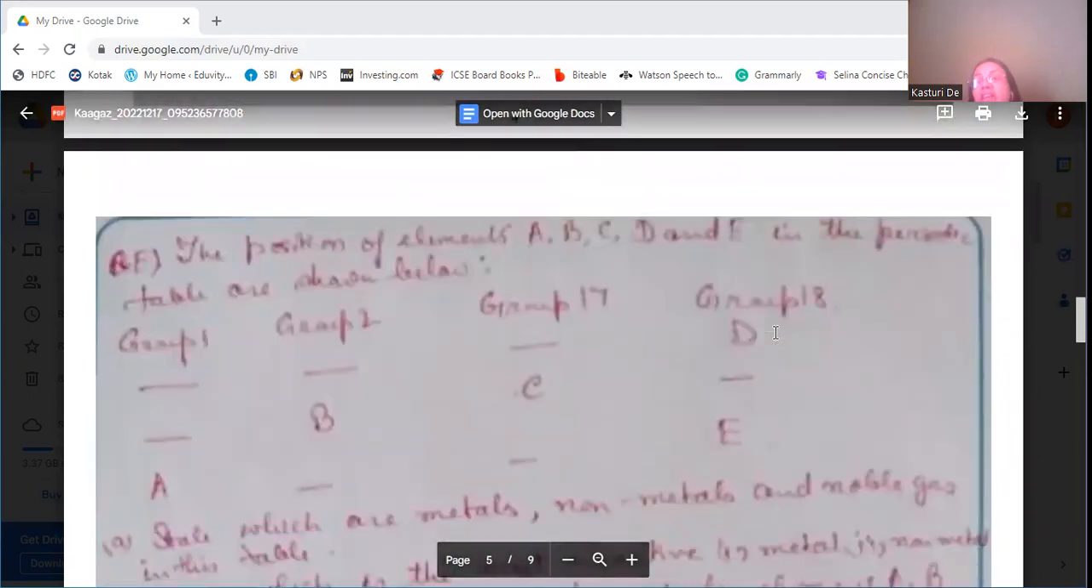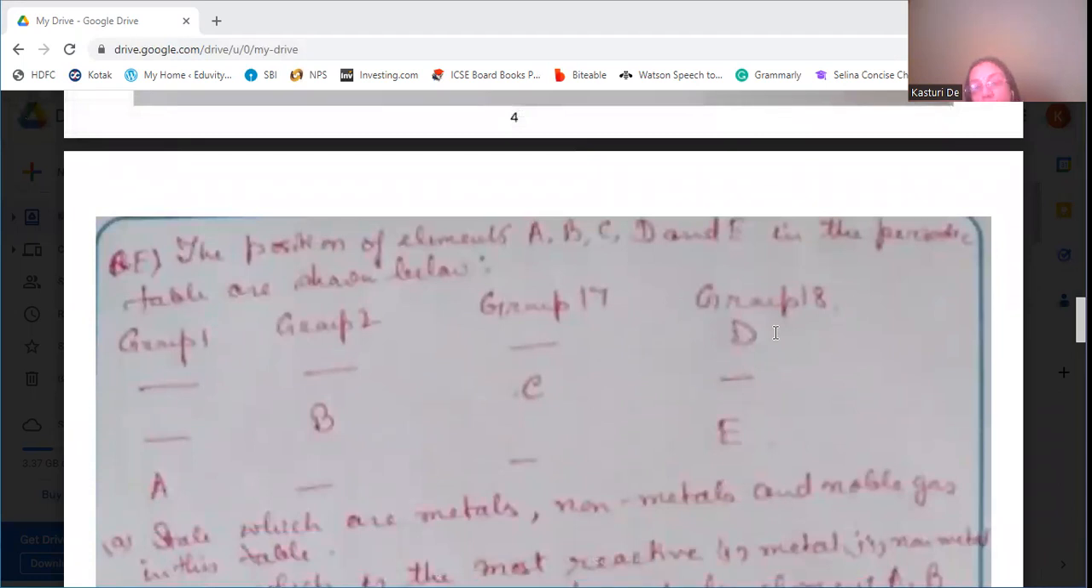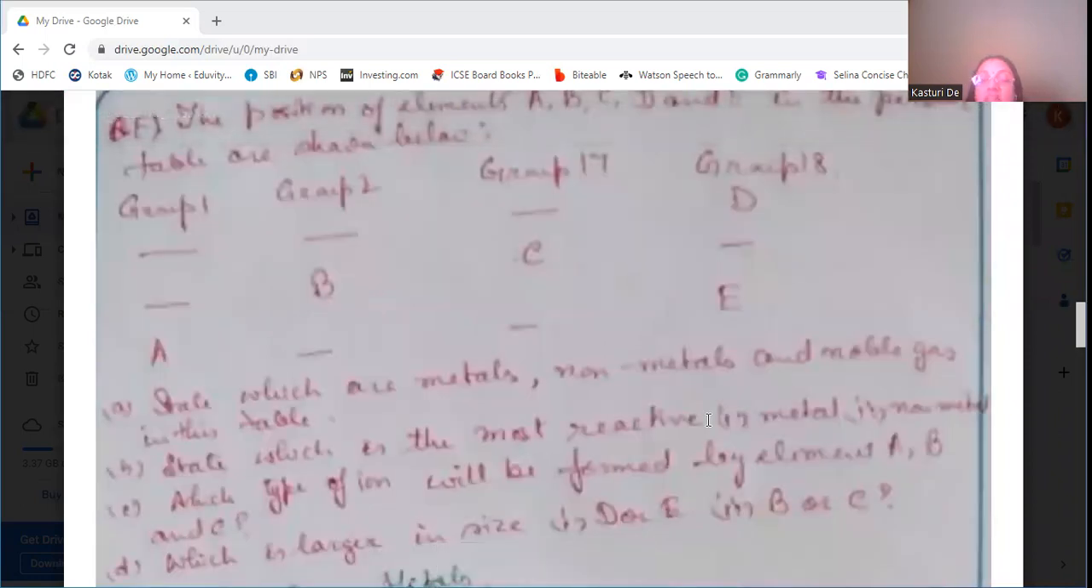The elements A, B, C, D, and E in the periodic table are shown in this way. Group number 1 is A, group 2 is B, group 17 is C, group number 18 is D and E. Now state which are metals, non-metals, and noble gases in this table. State which is the most reactive metal or non-metal, which type of ion will be formed by elements A, B, and C, and which is larger in size, D or E, or B or C.